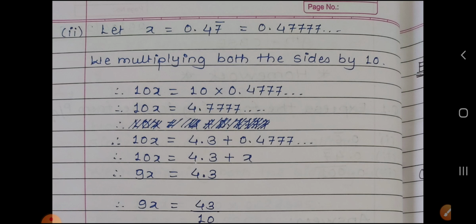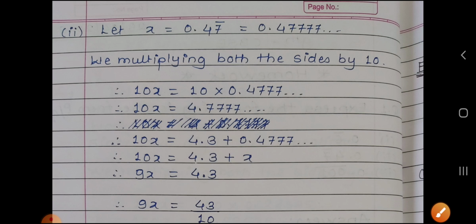So we get 10x, which is equal to 10 into 0.4777. Therefore 10x is equal to 4.7777. We write this number in the form of a plus x, that is 4.3 plus 0.4777. If you subtract this number from this, you will get 4.3.